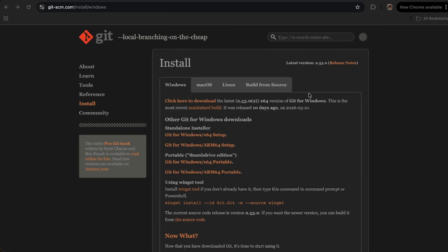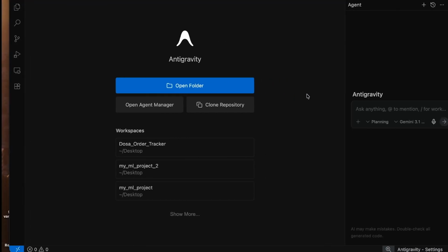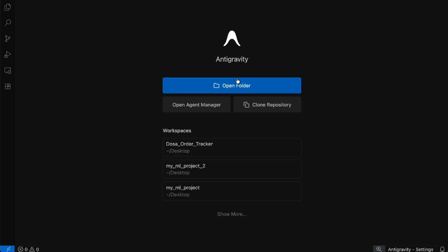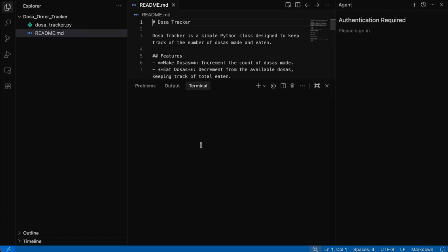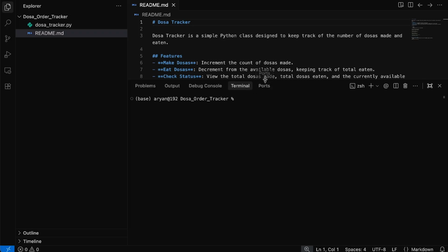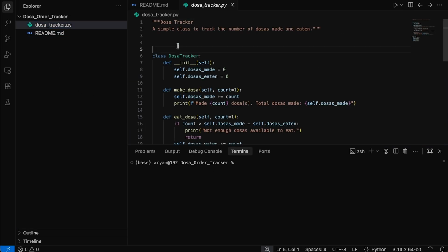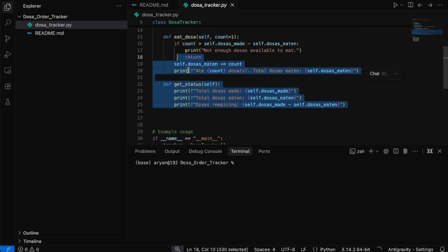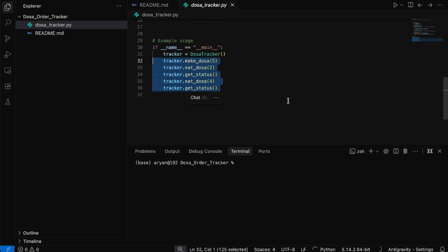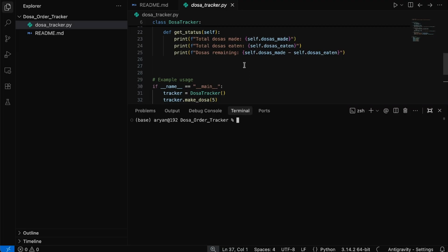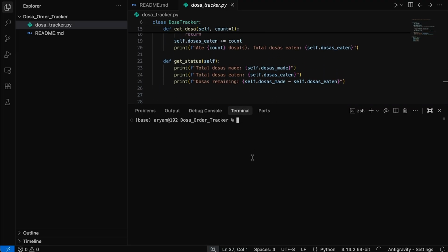Now what? Now let's save my project. So let's open any IDE. I hope that you are aware of any IDE, VS Code, Anti-Gravity, any IDE. Just open the project. Let's say my first project is Dosa Order Tracker. This is my first project, and I have just written one simple function to keep track of my orders. Anyway, my intention is not to tell you how to do coding. You can do coding in any language possible. My intention is to share the knowledge of Git.